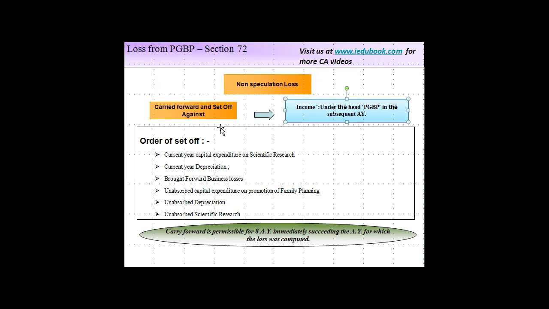Now, once you start computing your business income, it may just happen that the losses brought forward from the earlier years might be huge in quantum. Let me take an example to clarify this. Let's say you have a brought forward loss of 500,000 from assessment year 2011-2012.